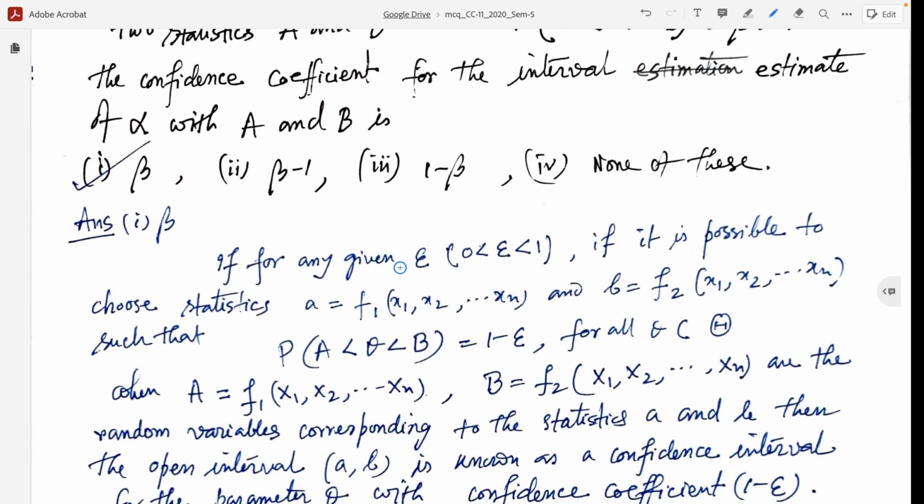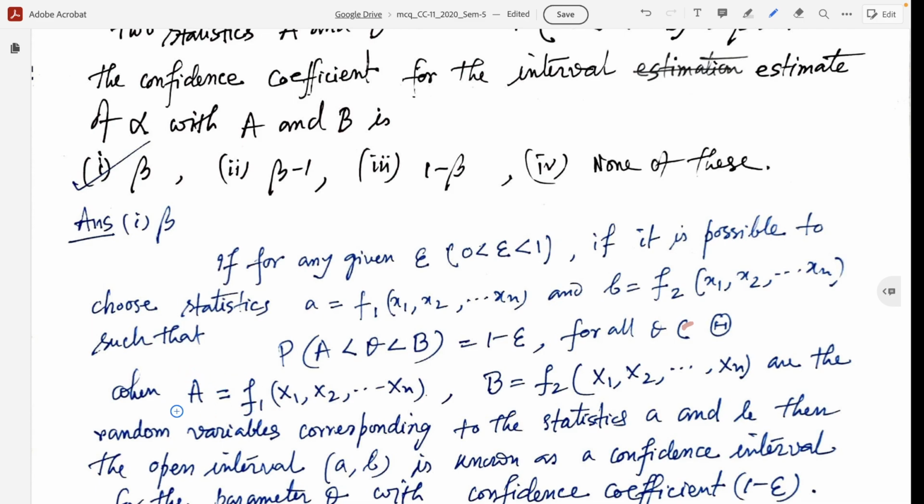If for any epsilon with 0 less than epsilon less than 1, it is possible to choose such statistics, small a equal to f1 of the sample of size n, x1 x2 xn, and b is a statistic f2, a function of x1 x2 xn, such that probability of a less than theta less than b equal to 1 minus epsilon for all theta belonging to capital theta,